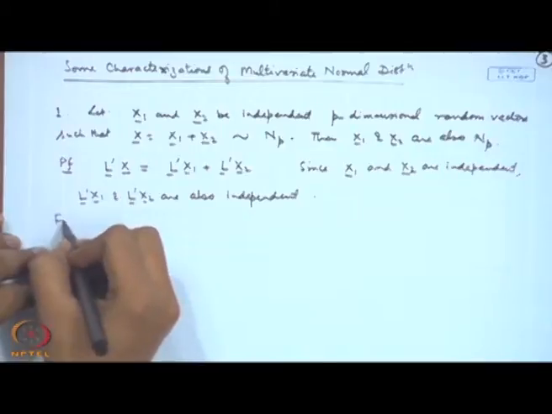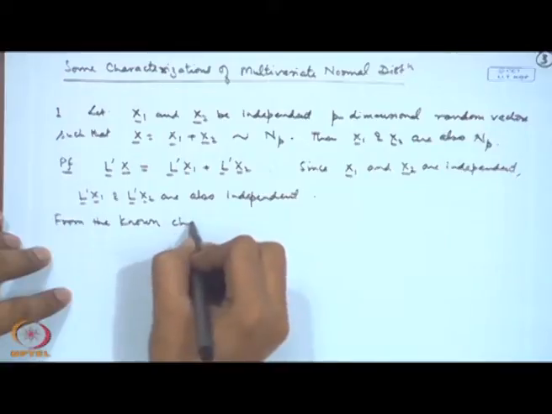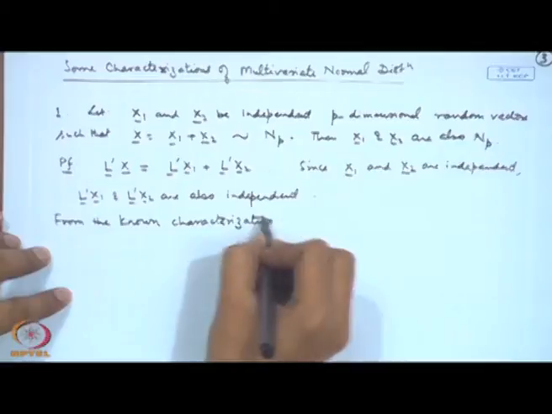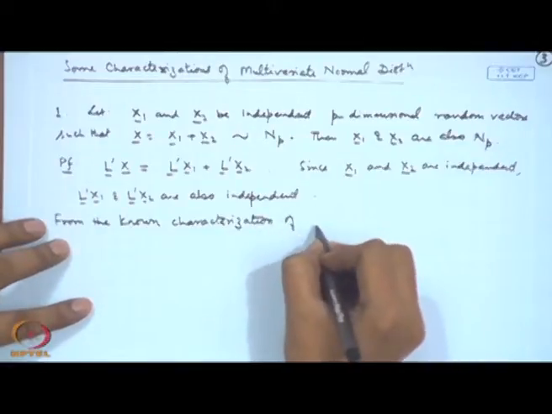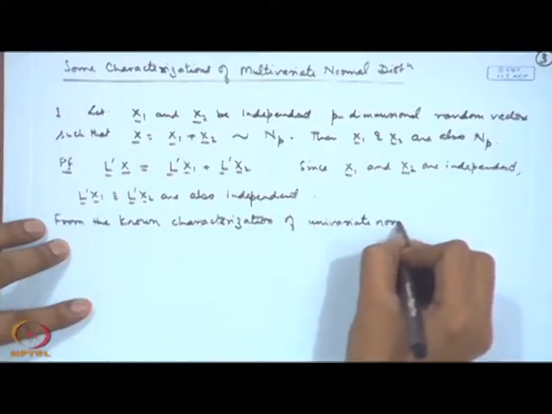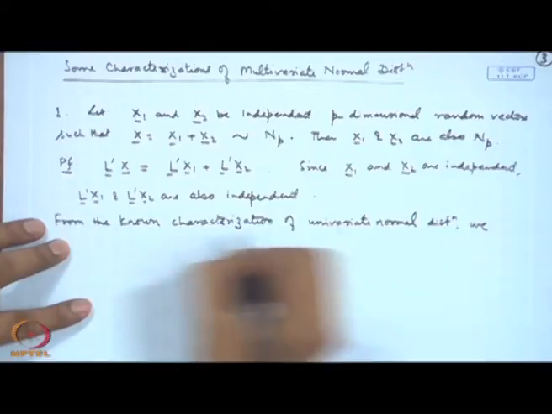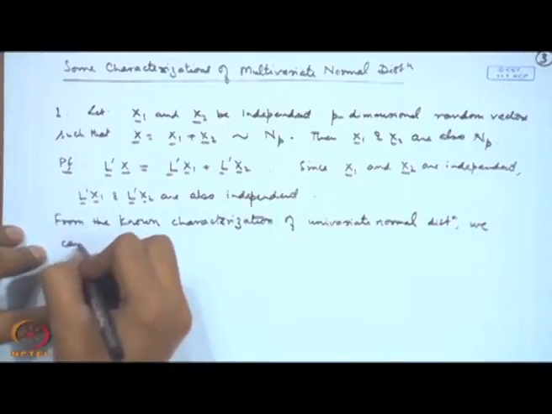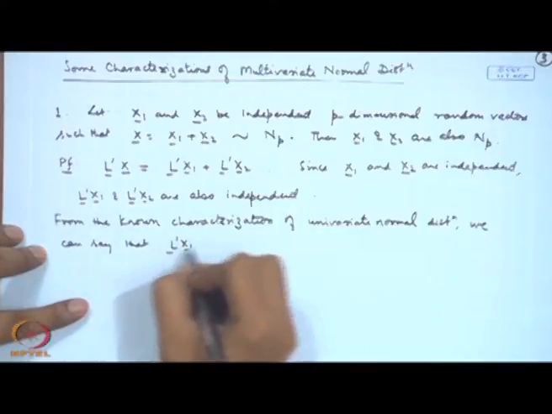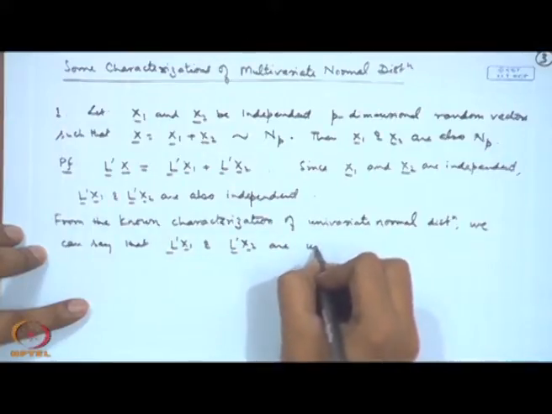So from this, from the known characterization of the univariate normal, we can say that l' X1 and l' X2 are univariate normal.